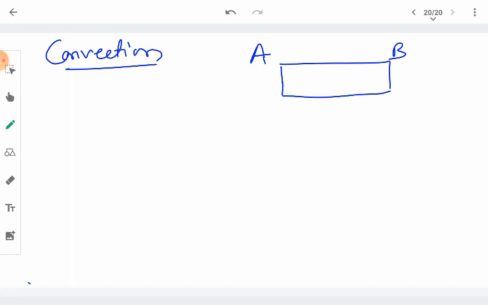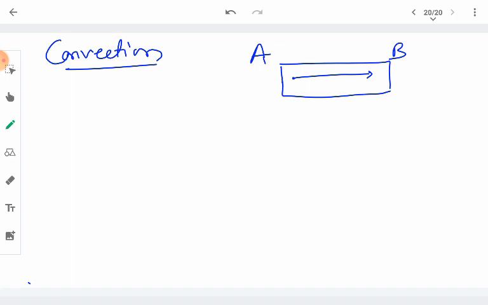A simple application of convection is that the particles just take the heat energy and move towards the other end, just like the flow of air. In summers, the flow of air takes place inward and outward from a room because of the temperature difference. And in this case, we want to keep all the windows open in summer so that the transfer of heat can take place from inside to the outside through the process of convection.